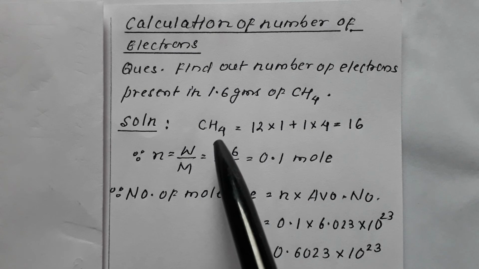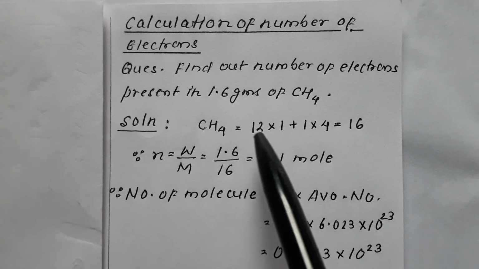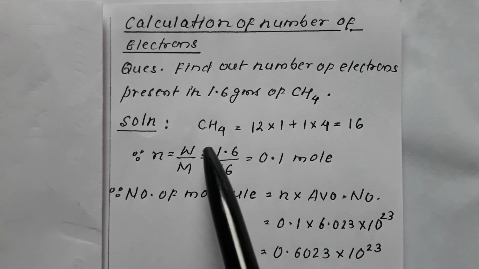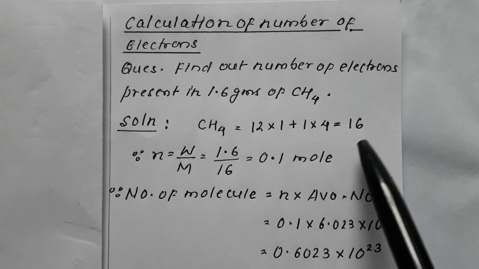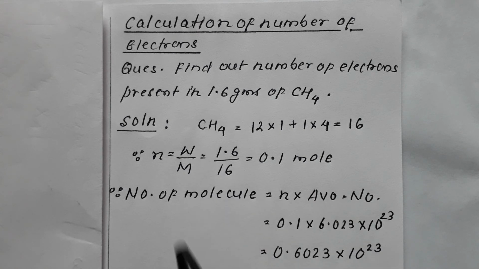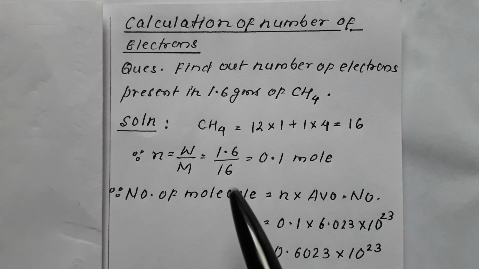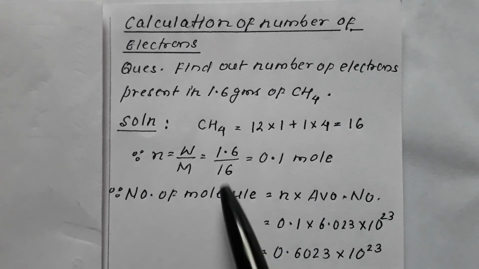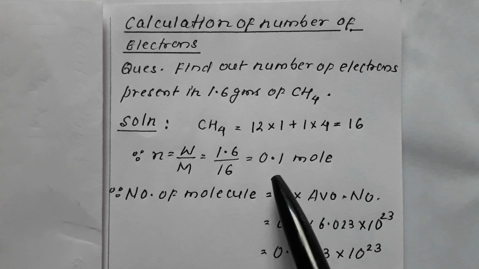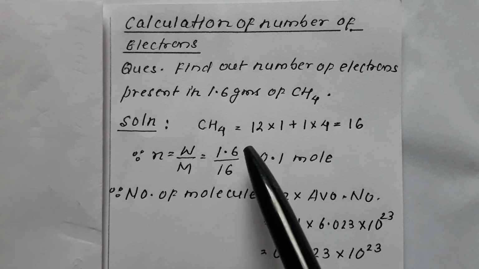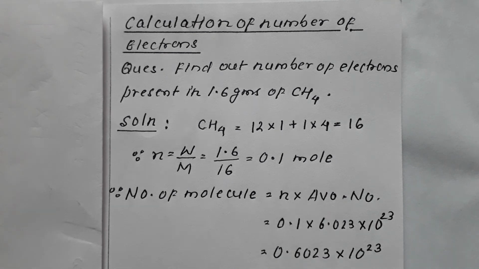Now what is the molecular weight of methane? The atomic weight of carbon is 12, that of hydrogen is 1 into its number 4. So carbon 12 into 1, hydrogen 1 into 4, total 16. First step, we convert the weight of methane into its mole. n is equal to W by M. The weight of methane given is 1.6 grams, upon its molecular weight 16, the mole comes to be 0.1.